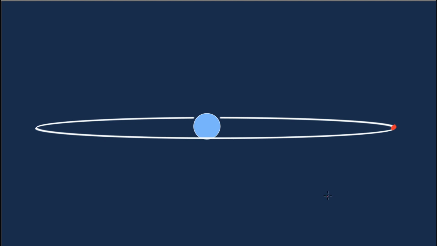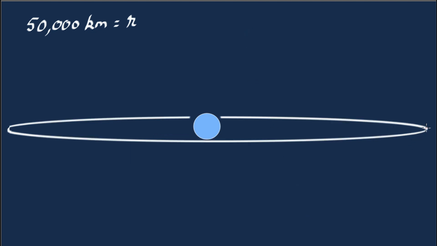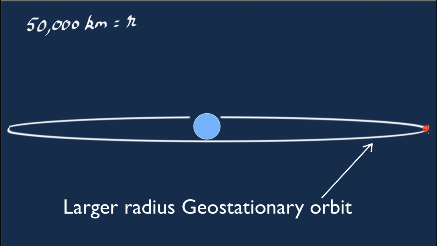But here is a question. Can we put a satellite in a higher geostationary orbit? That is, supposing we want the radius to be, let us say, instead of 42,000 kilometers, 50,000 kilometers, is it possible to put a satellite in a geostationary orbit? That is, the time period still being 24 hours. So let's draw that orbit. So here we have the satellite in a larger radius orbit.